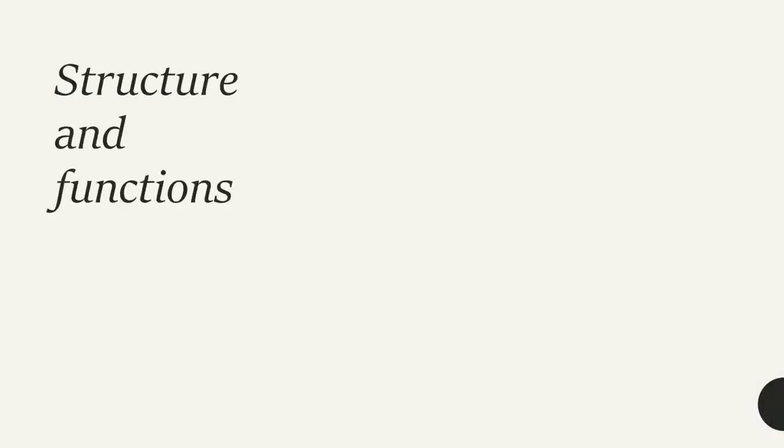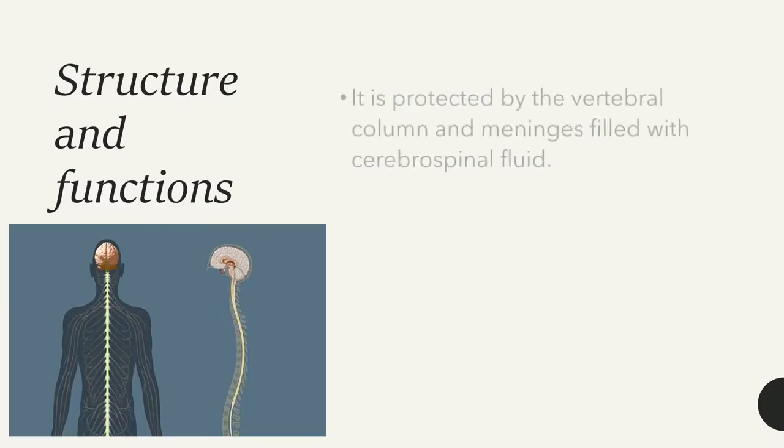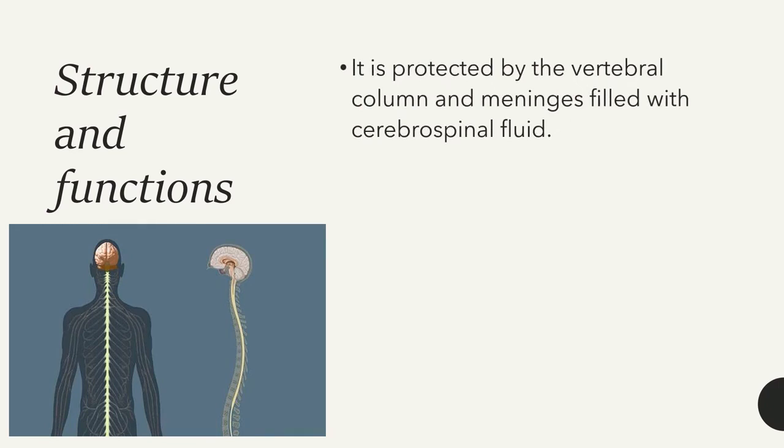Okay, now we are going to see what is the structure and function of the spinal cord. So here you are given the diagram of the spinal cord. The cord-like organ that starts from the brain and runs downwards from the brain is called the spinal cord. The spinal cord is also well protected in our body, as the brain is. The bones involved in protection of the spinal cord are called the vertebral column, and inside the vertebral column there is again a connective tissue called meninges, which is filled by the cerebrospinal fluid.